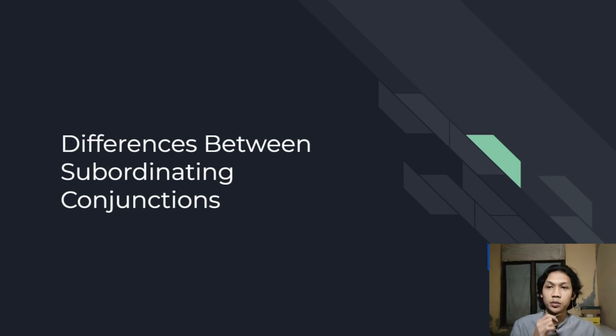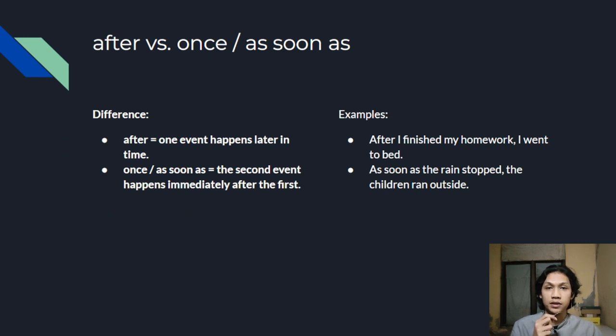Difference between subordinating conjunctions. Difference between after and once or as soon as. These conjunctions all show time but with different meanings. After simply shows that one event happened later. For example, after I finished my homework, I went to sleep. Meanwhile, once or as soon as show that something happens immediately after the first event. For example, as soon as the rain stopped, the children ran outside.